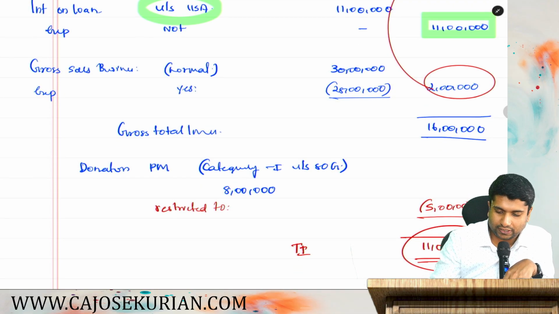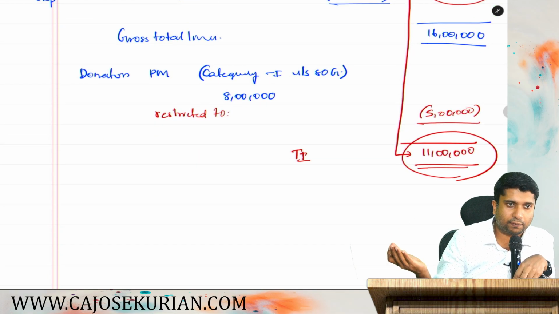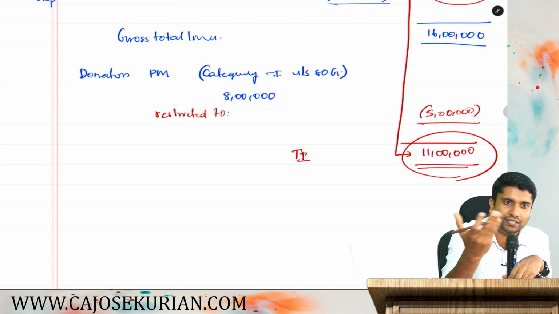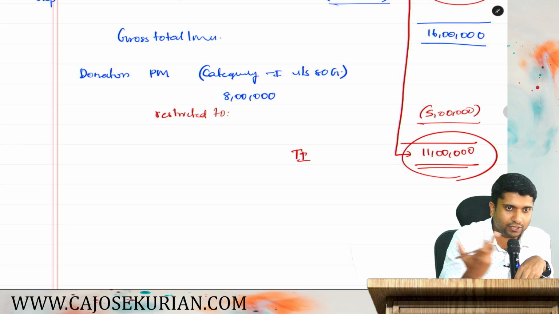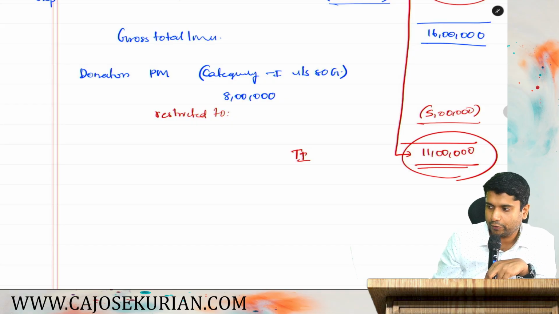So the rest of the 11 lakh, that means the full interest income, shall be subjected to tax at 20% or 5%, depends upon the agreement, which is not given in the question. So we cannot conclude that. I hope it is clear for you.